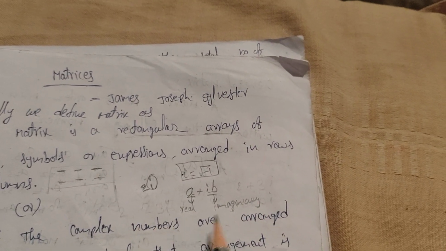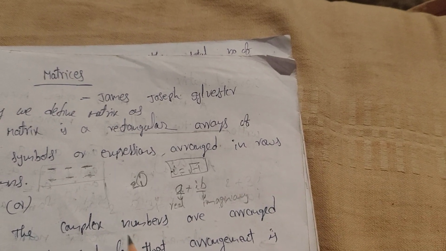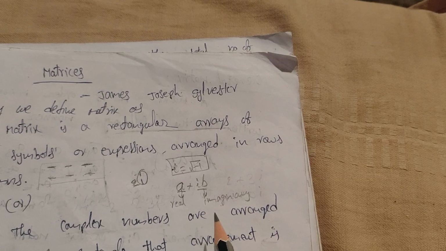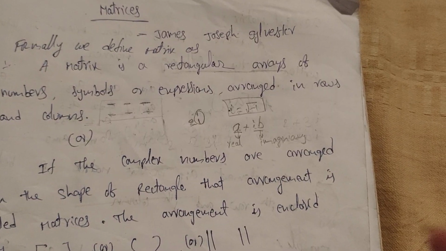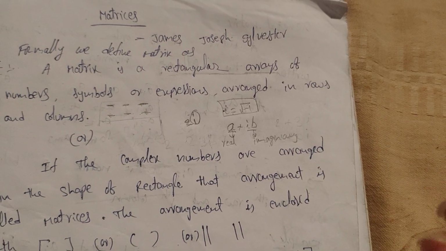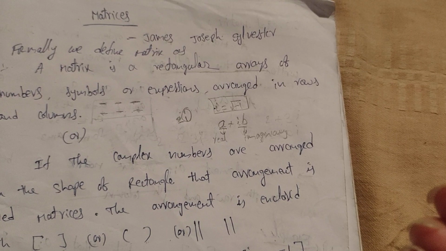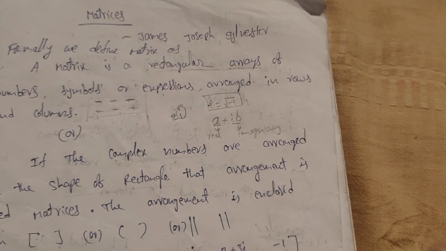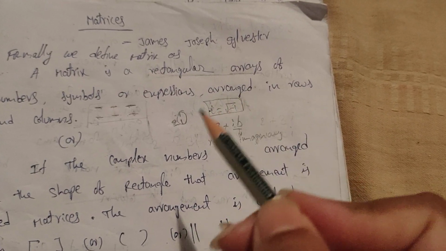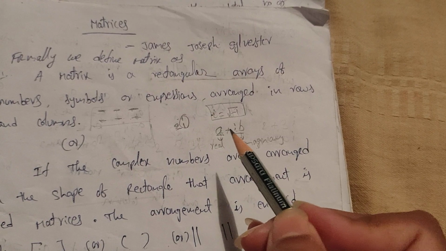The combination of both real and imaginary numbers is called a complex number. Actually, we have one topic in intermediate second year about complex numbers, where you can understand them very clearly. Until then, just remember it is in the form of a plus ib.